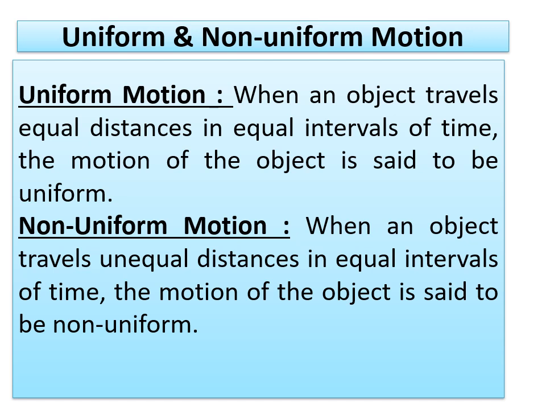When an object travels unequal distances in unequal intervals of time, the motion of an object is said to be non-uniform. Or we can define it this way also. When an object travels unequal distances in equal intervals of time, the motion of an object is said to be non-uniform. For example, suppose a car covers 40 km in the first hour, 50 km in the second hour, 30 km in the third hour, and 70 km in the fourth hour, and so on. That means the motion of the car is non-uniform as it covers unequal distances in equal intervals of time.